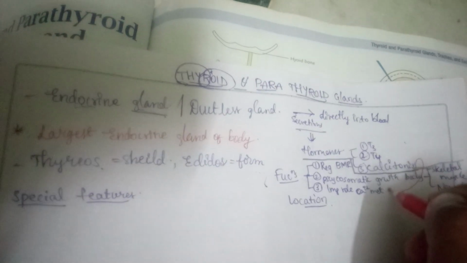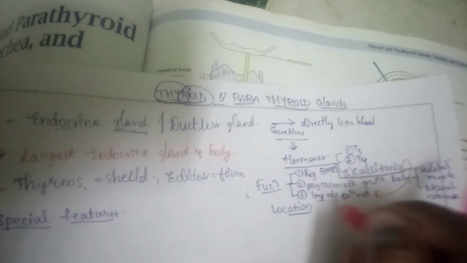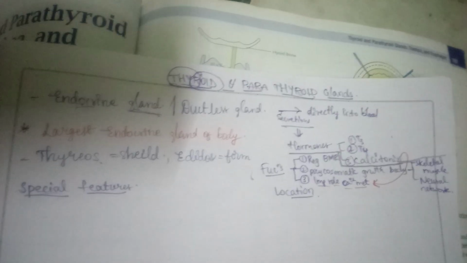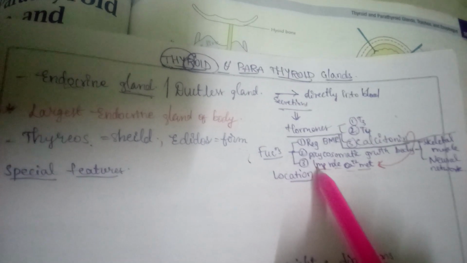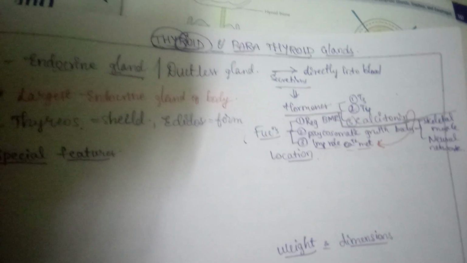Yeah, by calcitonin. Okay, calcitonin mainly regulates this calcium metabolism. Okay, so the 3 hormones and their functions. Okay, so this is about the thyroid gland as an endocrine gland.